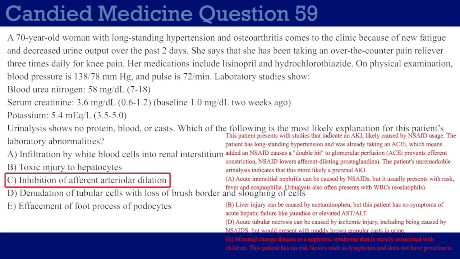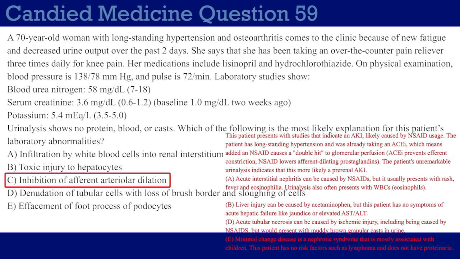Now, a couple of you might be very astute and point out how can this be prerenal azotemia if her BUN to creatinine ratio is not 20 to 1? My response would be to be very careful about dogmatically declaring that prerenal azotemia has to have a 20 to 1 BUN to creatinine ratio. It's a helpful thing to help you diagnose prerenal azotemia sometimes, but sometimes that's just not the case. And even beyond that, you can pretty easily eliminate a lot of the other answer choices here. So let's take a look.